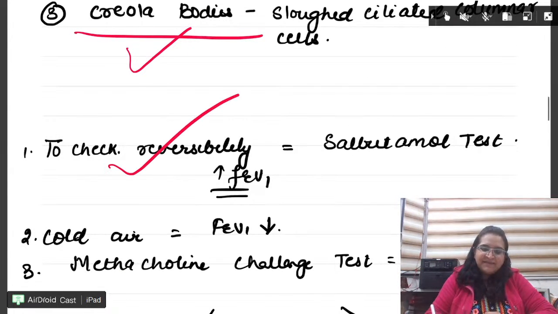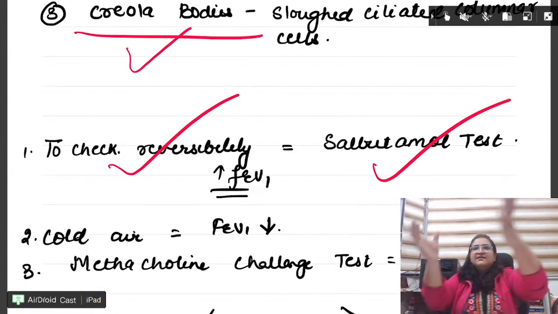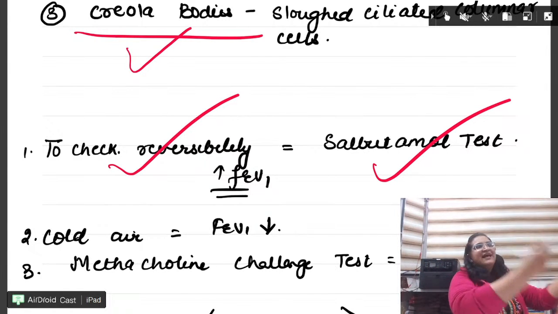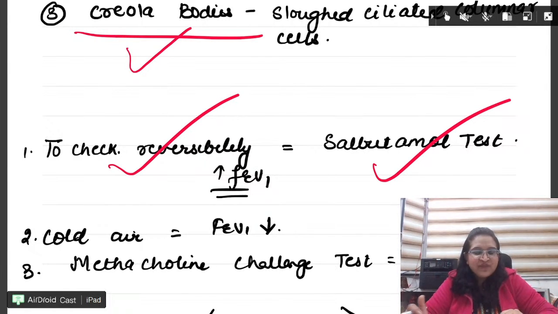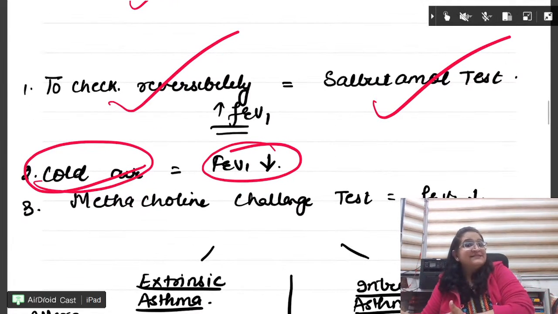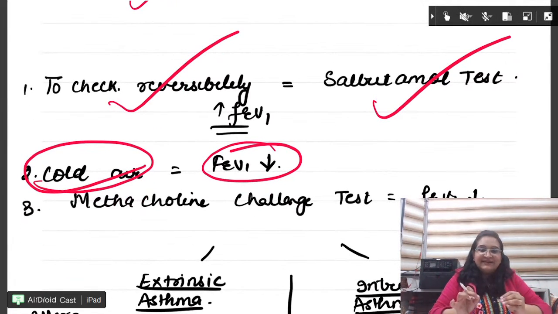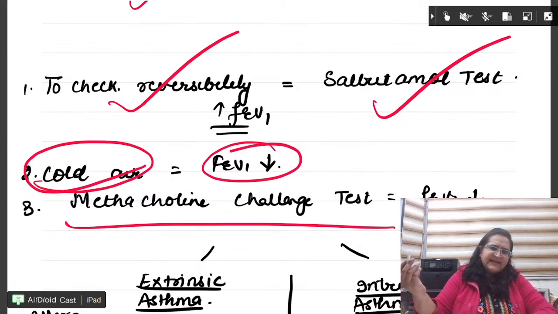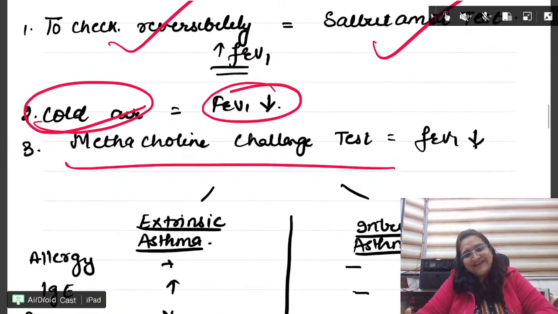To check reversibility, as I just told you, salbutamol. Salbutamol is given. What happens? Spirometry is done, FEV1 starts to improve. Cold air causes worsening of the symptoms. That is why at night maximum asthma attacks occur. Why? Because the FEV1 reduces in the cold air. This is a very old test, not done now, the methacholine challenge test.